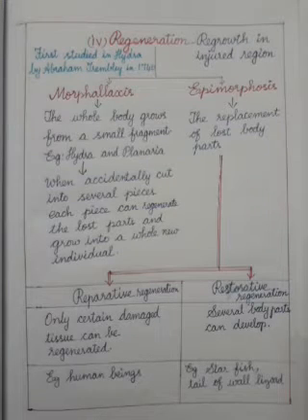Epimorphosis is a process by which there is replacement of the lost body parts. So if some body parts are injured or cut, the formation of those body parts again is epimorphosis. There are 2 types of epimorphosis. One is reparative generation and another is restorative generation. In reparative generation, only certain damaged tissue can be regenerated.